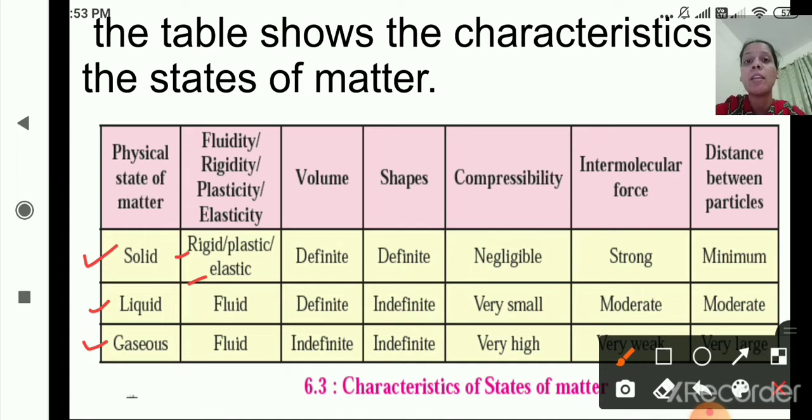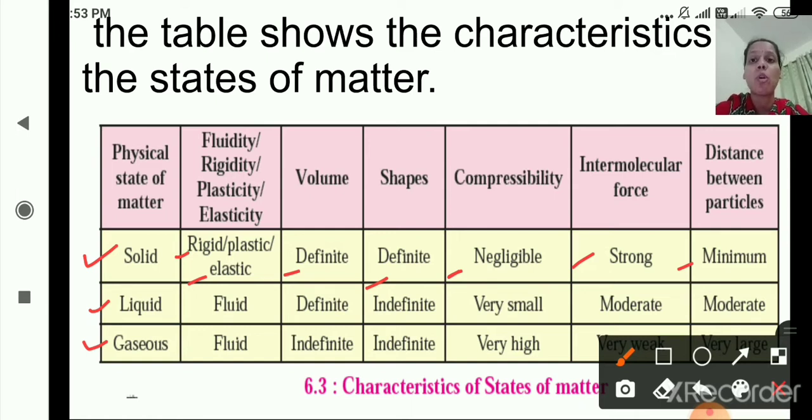For example, a rubber band: after stretching it will change its shape. Once we remove the pressure, it will come back to its original position or place, that is elasticity. Now volume, they have definite volume, as we have studied earlier. Solids have definite shape. Compressibility, negligible, because they are non-compressible. Intermolecular force, strong, and distance between the particles minimum.